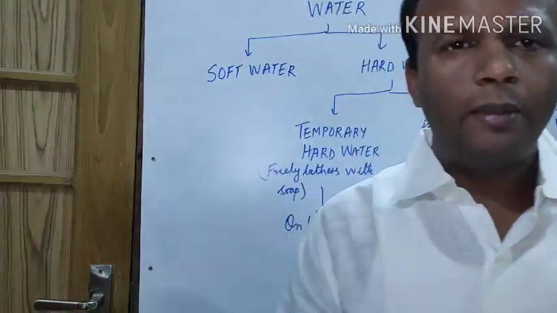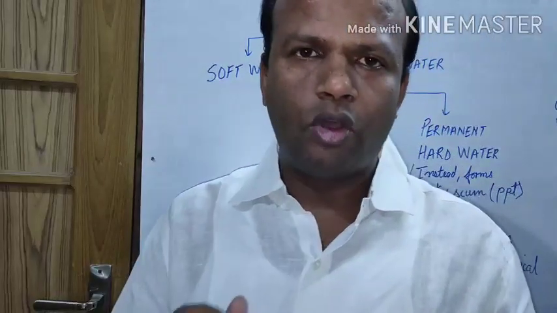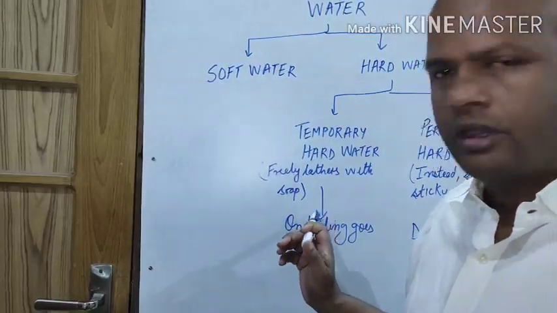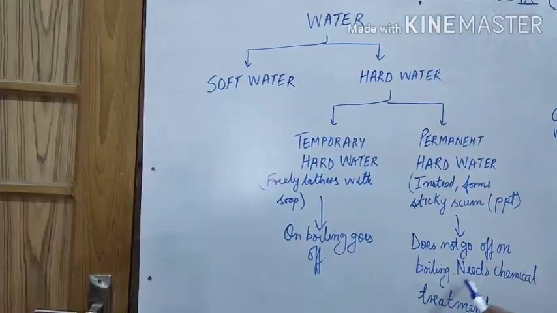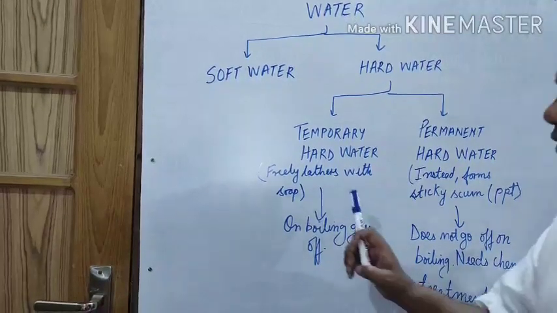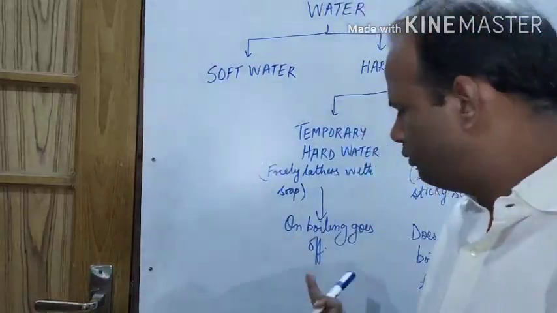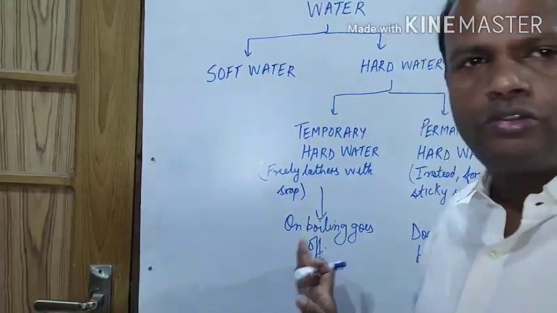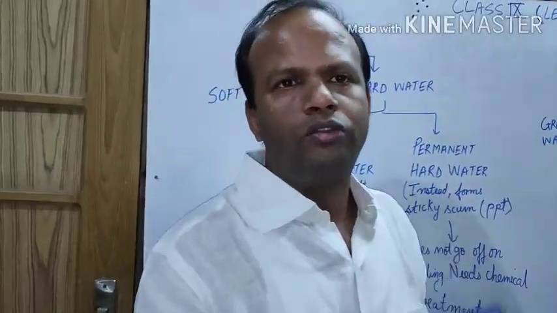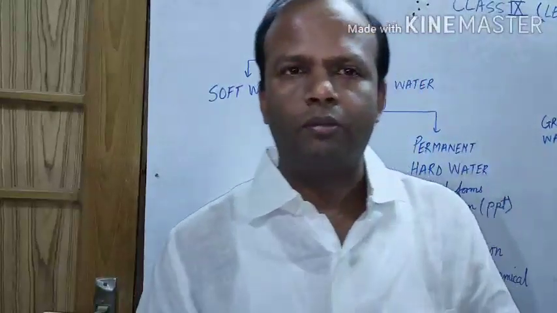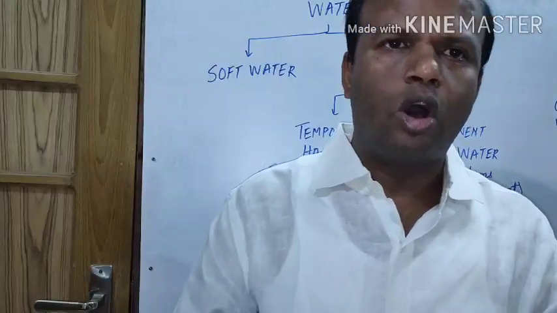And sometimes, dear students, after this we will study about the causes of hardness. As I have written here, the permanent hardness can be removed, but it needs chemical treatment. In temporary hardness also we can do chemical treatment, and we can remove it by boiling also, and by some chemical treatment. The same chemical treatment we can apply here also, and it's given in your book, the example of how to remove the hardness. Now let us go into detail about the cause of hardness.